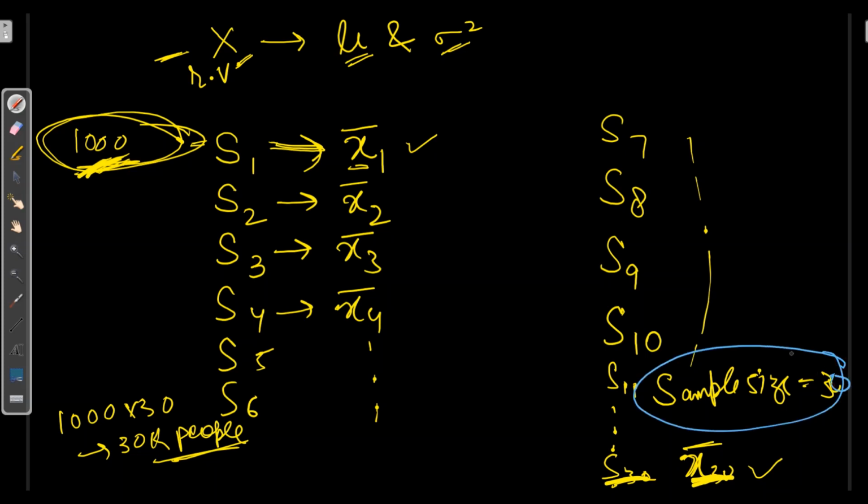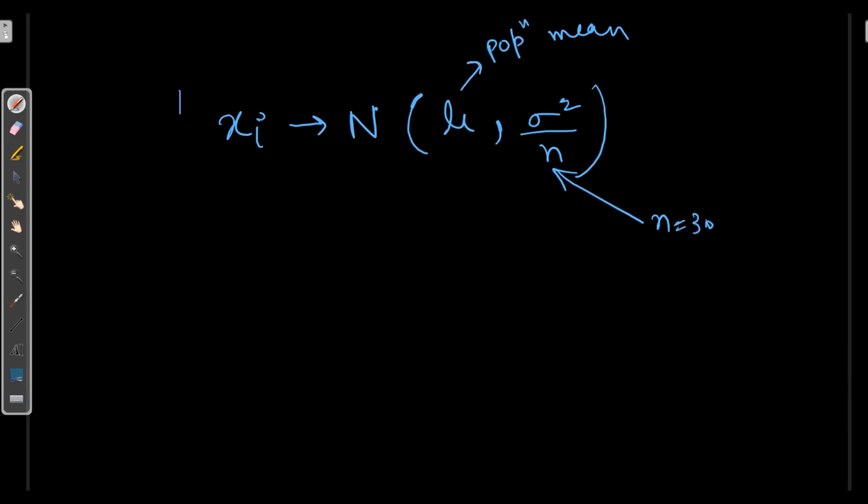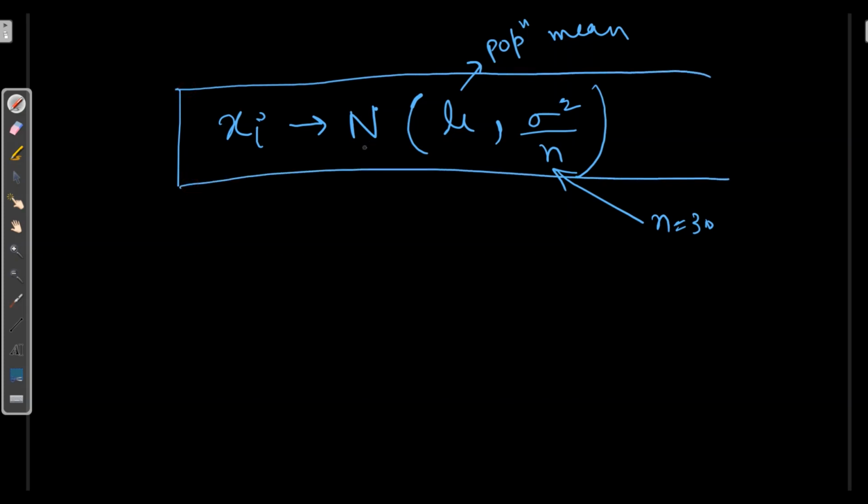Here 30. So here central limit theorem states that the distribution of sample means will be Gaussian, having the population mean and the variance upon n, where n tends to infinity. But in the practical world, n can be taken as greater than or equal to 30.